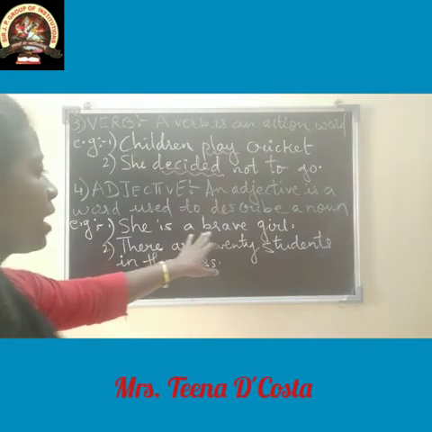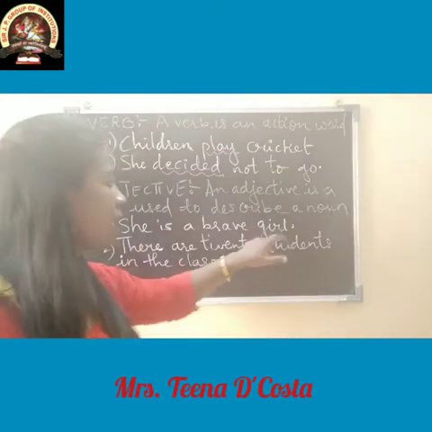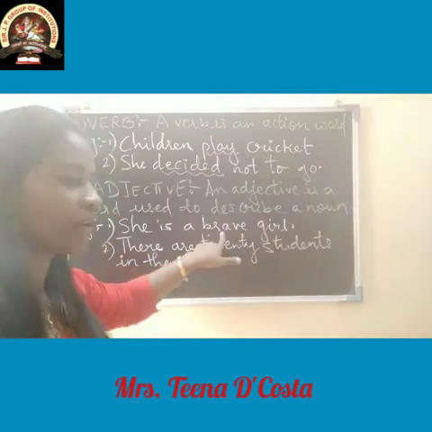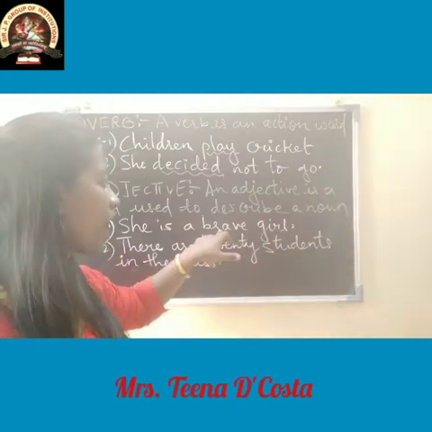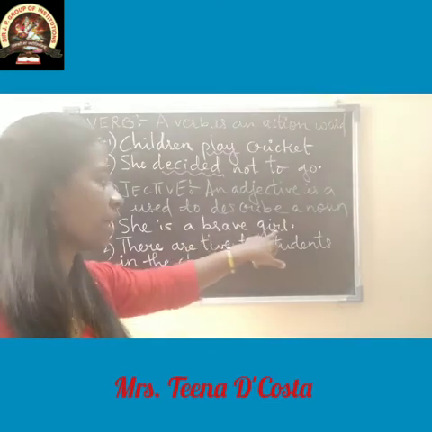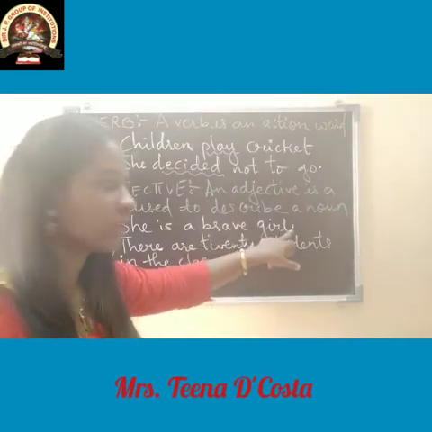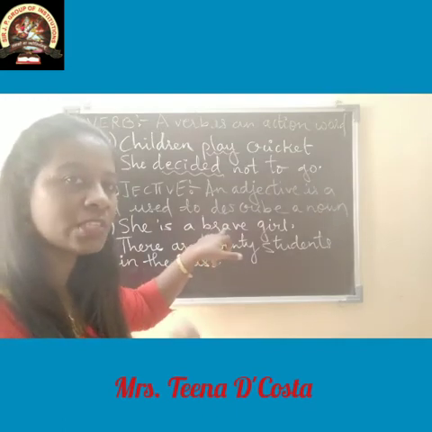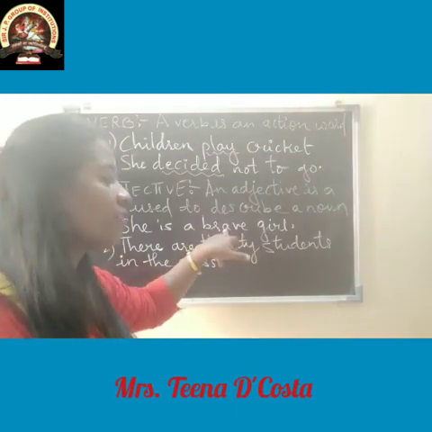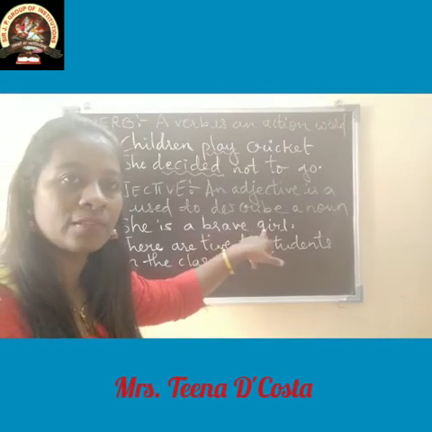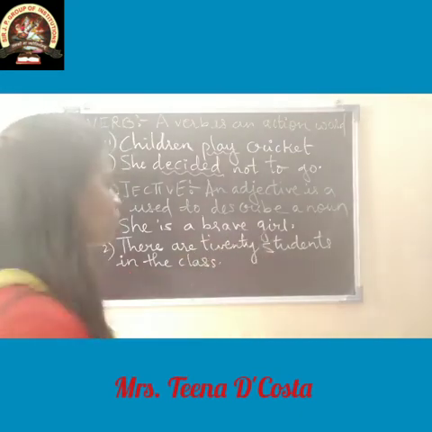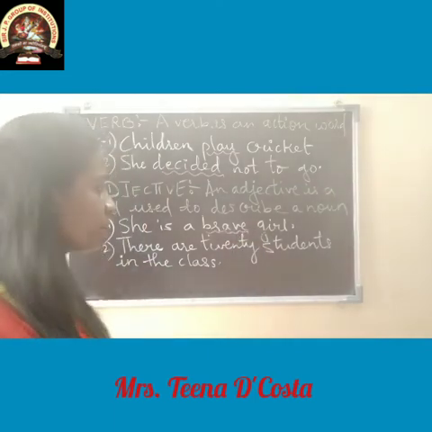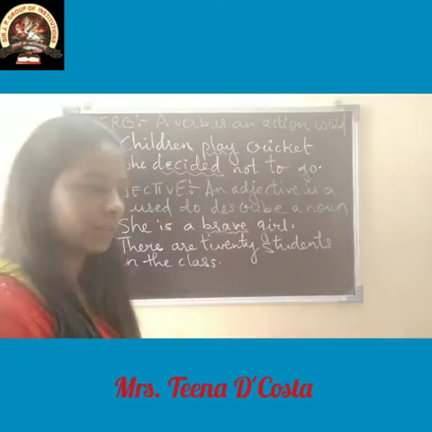She is a brave girl. How is the girl? Girl is noun, correct? How is the girl? Brave. Okay. So adjective brave is describing the girl. Girl is a noun. Brave is a adjective. So who is describing who? Brave is describing the girl, that is noun. So brave word is an adjective. Okay, because it is describing the girl.